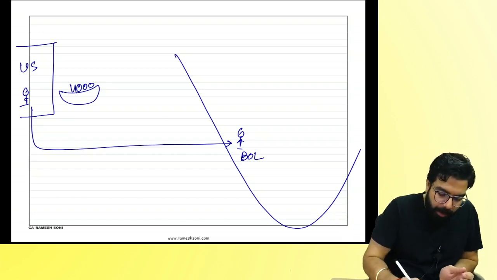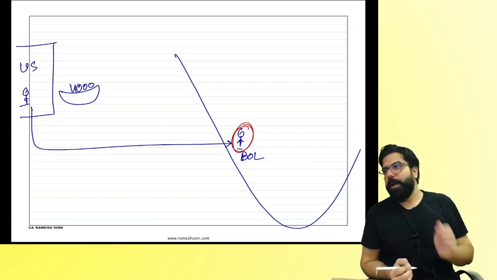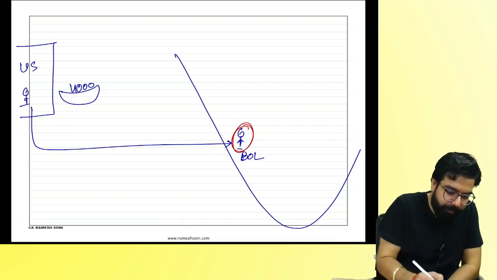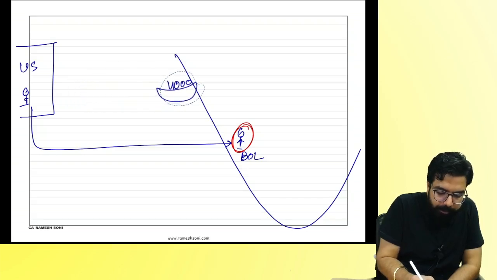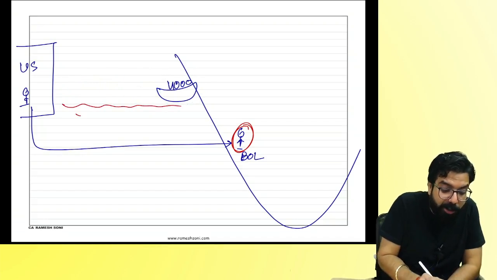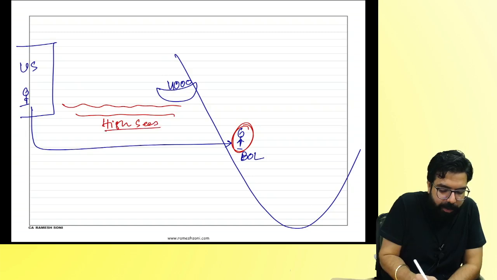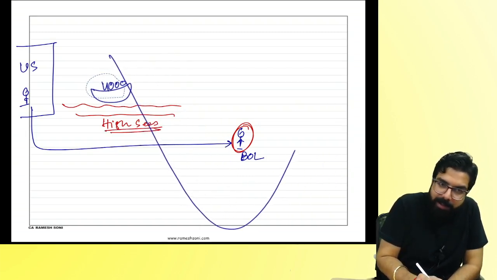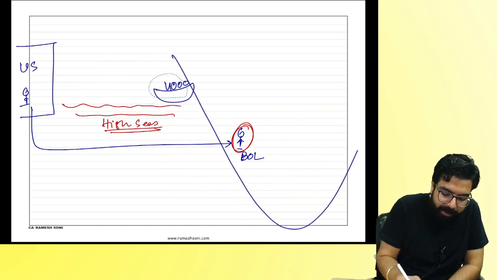Now, I have already got the bill of lading. The ship reached over here, or might be the ship is in the high seas. This is known as the high seas. Either the ship has reached India or the ship is in the sea.